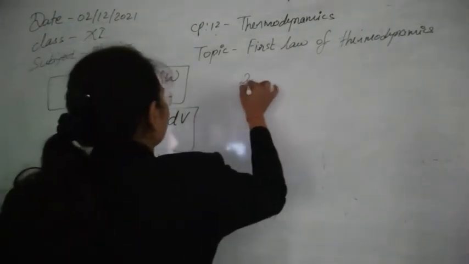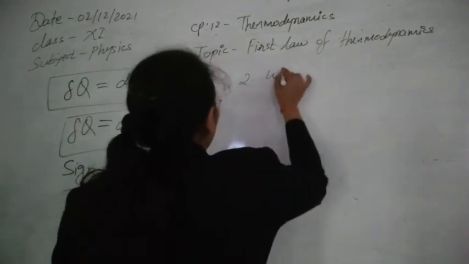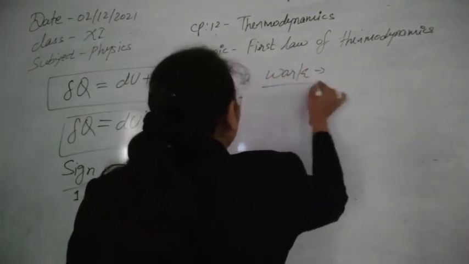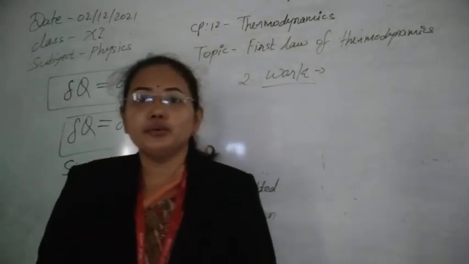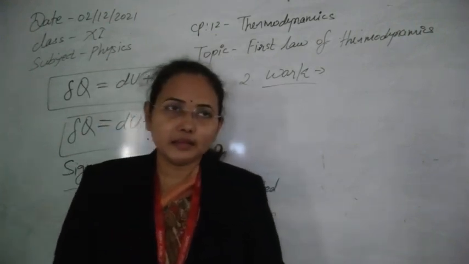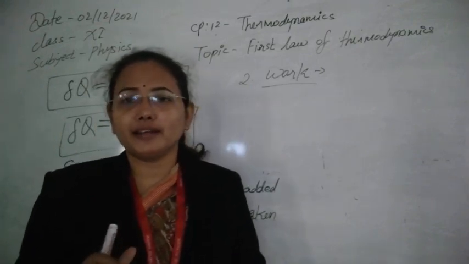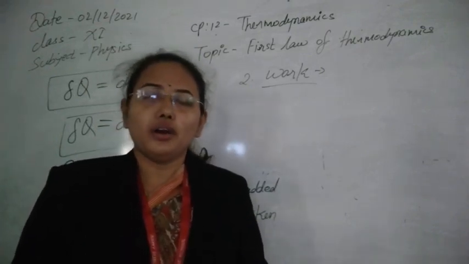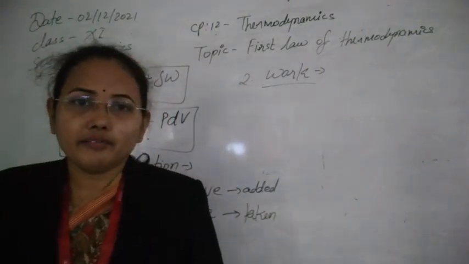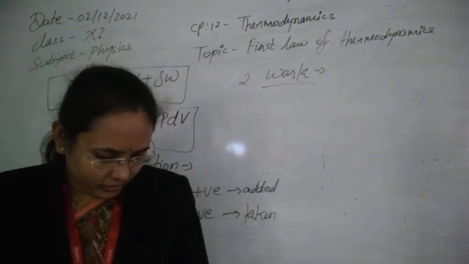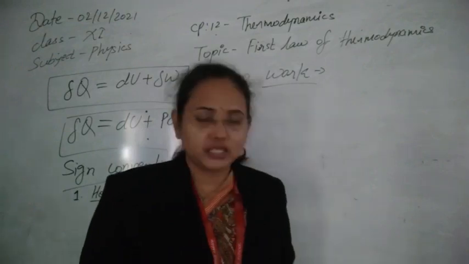Now the second sign convention we will see is for work done. Two things are possible: if we do work on the system, the gas can be compressed, or the gas can expand whenever it does some work. So let's see when we take it as positive. When the gas expands, the work done by the gas, delta W, is taken as positive.